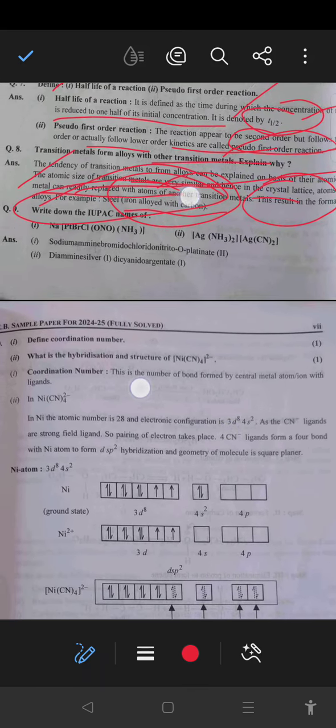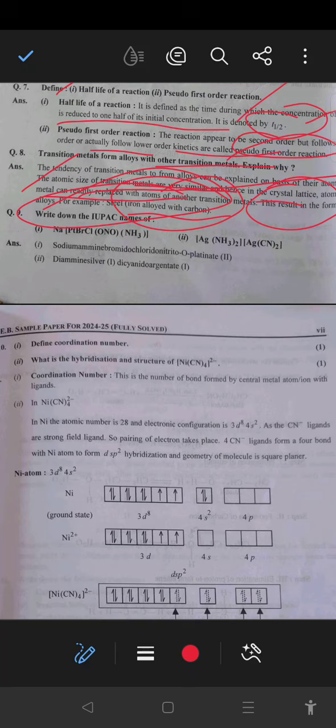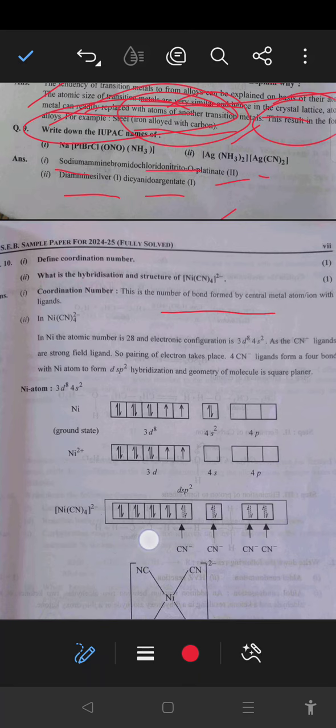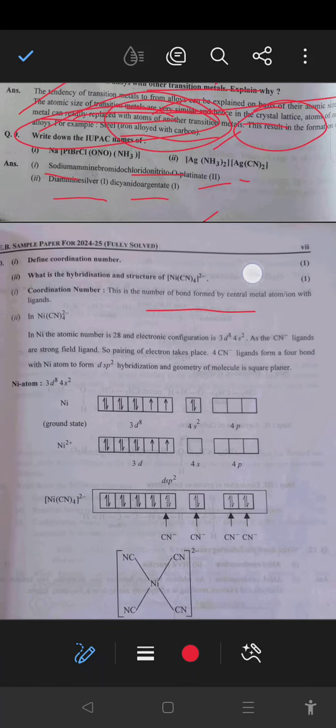Next, the IUPAC name of sodium platinum BrClONO NH3. The IUPAC name is sodium amminebromidochloridonitrito-O-platinate(II). Second, diamminesilver(I) and dicyanidoargentate(I) is the IUPAC naming of that coordination compound. Next, define coordination number. The number of bonds formed by the central metal atom or ion with the ligands is called the coordination number.